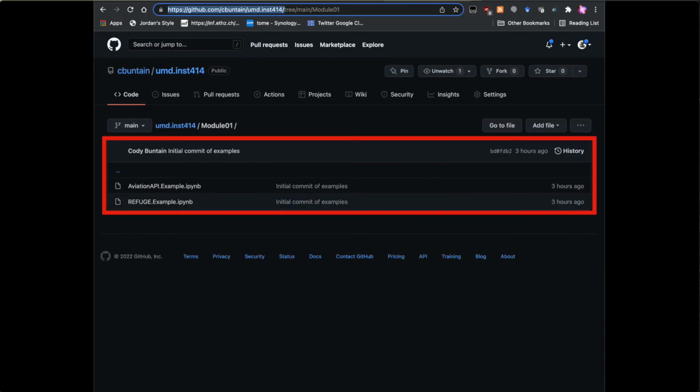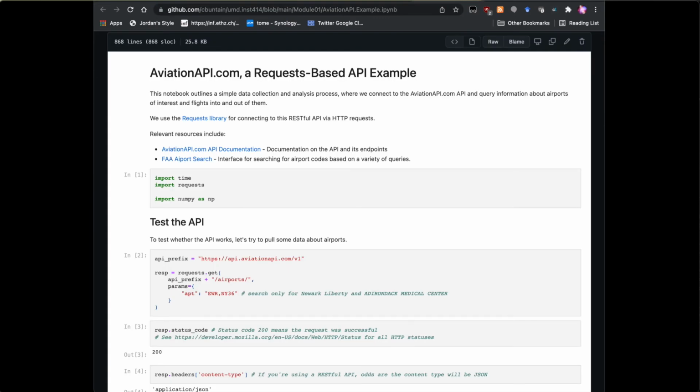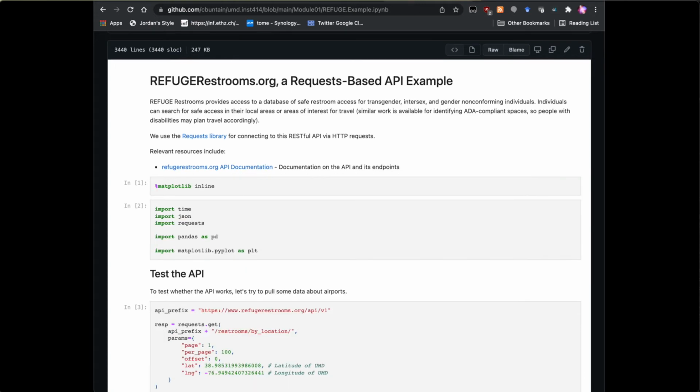You can click on Module 1 and you can see that I have a couple of examples of using APIs here. The first one is using the Aviation API just to get some insight about airports. You can explore and exercise this API. It's a free API, and you can get weather reports from particular airports that you've identified, look at charts and flights going in and out of those airports, etc. It's all relatively straightforward, but it's a good example of using the requests library in Python to interact with a RESTful API. And like I said, I'll have more info about APIs later on in this lecture.